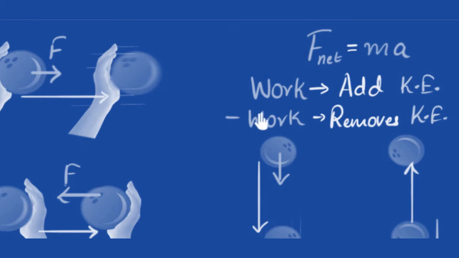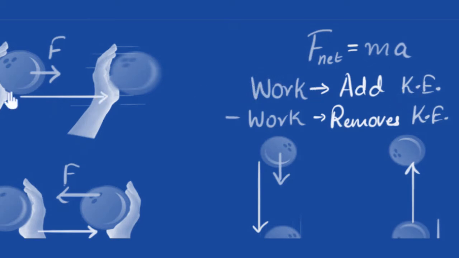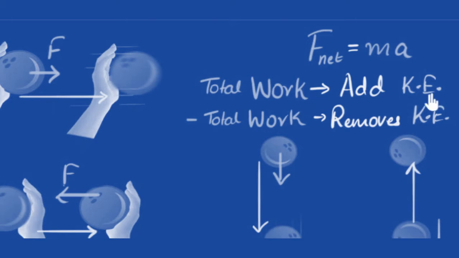Now, similarly, if there is more than one force acting on the body, you calculate the total work done by all the forces, and that decides what happens to the kinetic energy. So if the total work done by all the forces is positive, kinetic energy will increase. If it ends up negative, that means kinetic energy will be removed.